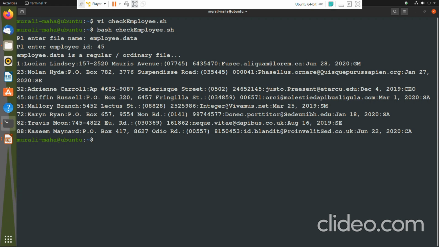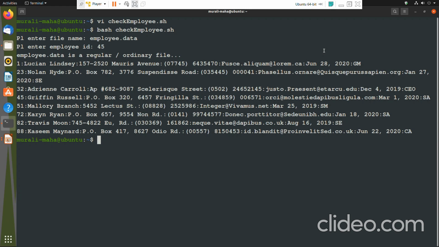So now what is happening? I am just grepping for the ID 45, but I want to grep for the record whose employee ID is 45. But here, wherever in that record 45 is there, it is getting it. But there is a workaround. I can very well grep for exactly that record whose employee ID is 45.